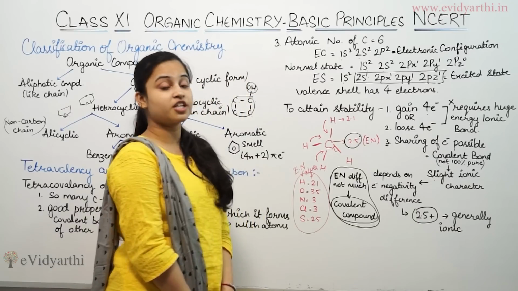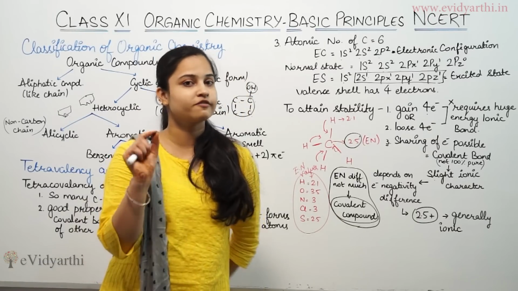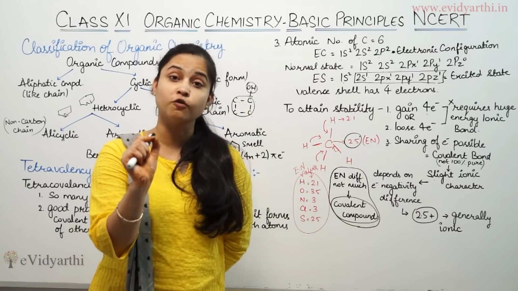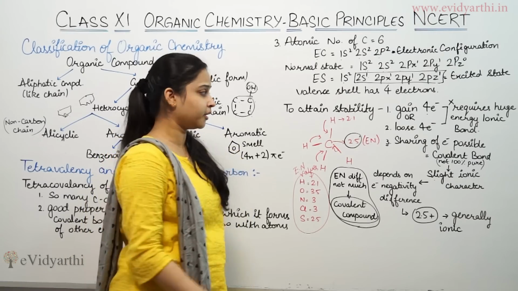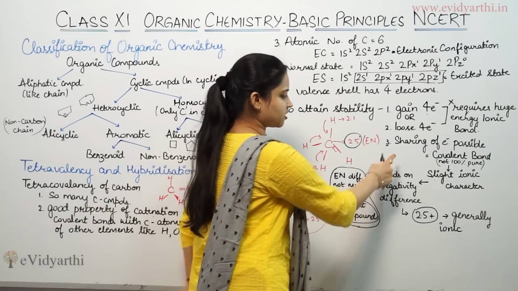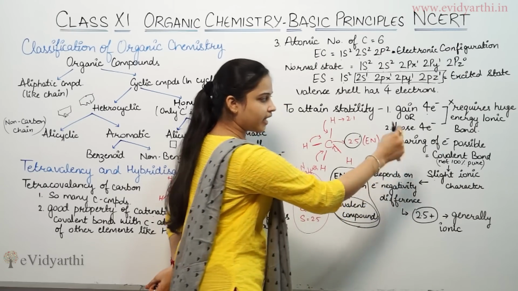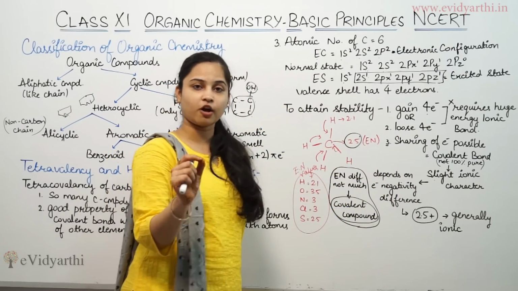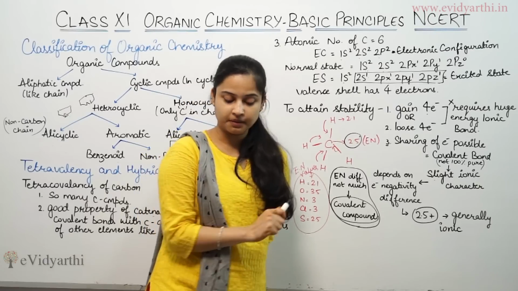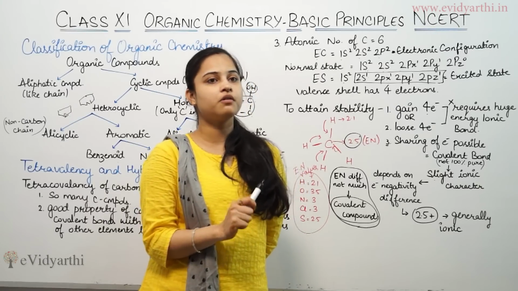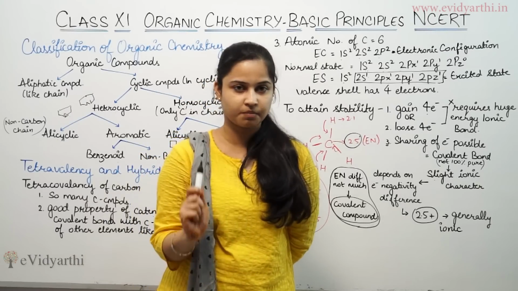That means carbon can share electrons. Since it possesses 4 electrons, it can share 4 electrons with other atoms. So sharing of electrons is possible, which means covalent bond. Carbon forms covalent bonds. But let me tell you that the covalent bond is not at all 100% pure.